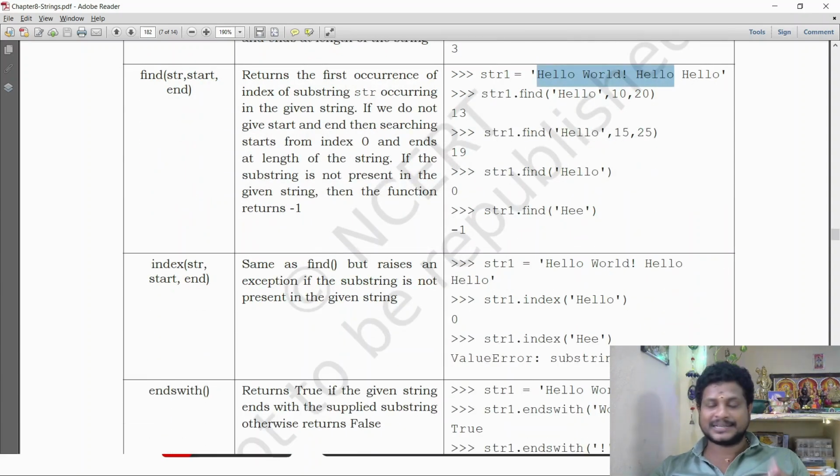But in index, this is the difference between the find function and the index function. All the functionalities of find and index are common. This also tells which index value the given substring starts at. But in find, it will return -1 if the given substring does not occur, but here it returns a value error. If the given substring is not found, it will raise a value error. But in find, if the given substring is not present, it returns -1. That is the difference between find and index.